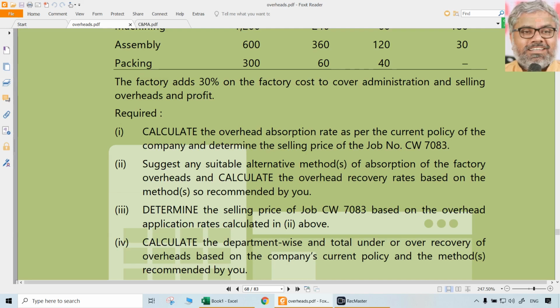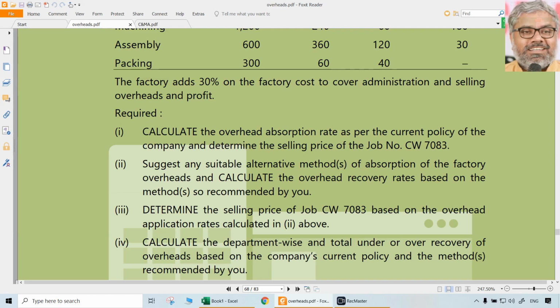In other words, a question from activity based costing will in general be in such a way that compute the cost using traditional costing, that is absorption costing, also compute the cost using ABC and see the results, and explain why the difference is there. Like this, the standard question under ABC will be. Which means what? Half of that question is again overheads only. Remaining half only is ABC. So these two are very closely related with each other.